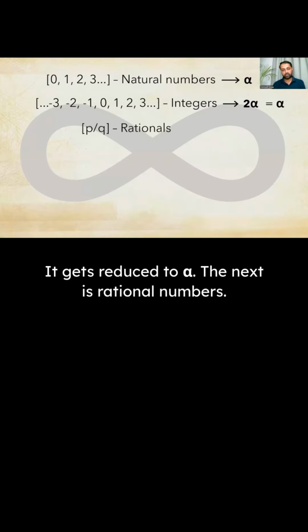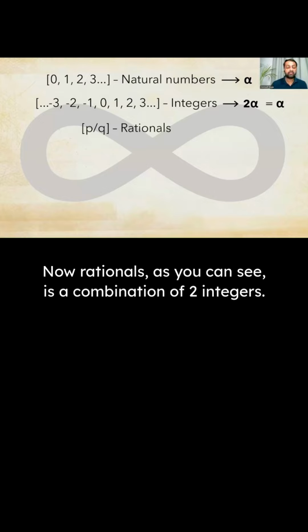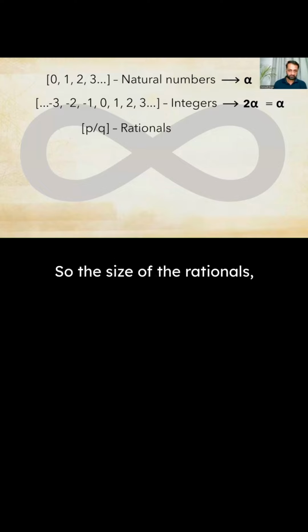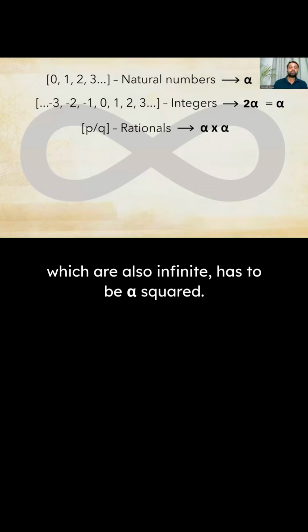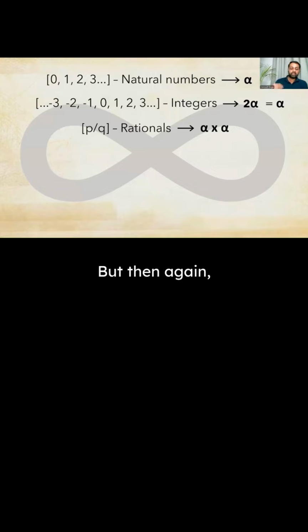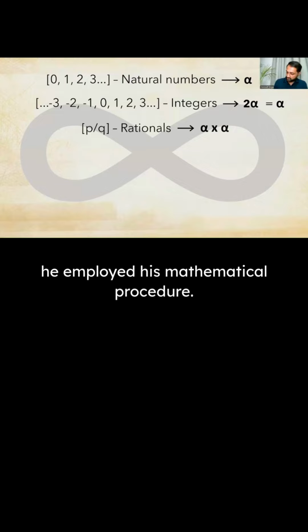The next is rational numbers. Now rationals, as you can see, is a combination of 2 integers. So the size of the rationals, which are also infinite, has to be alpha squared. But then again he employed his mathematical procedure. Finally that also reduces to alpha.